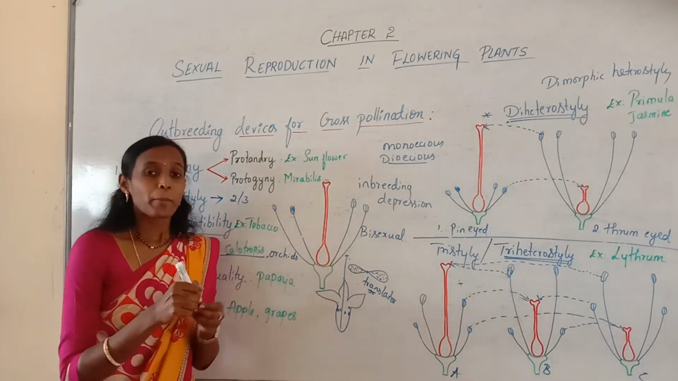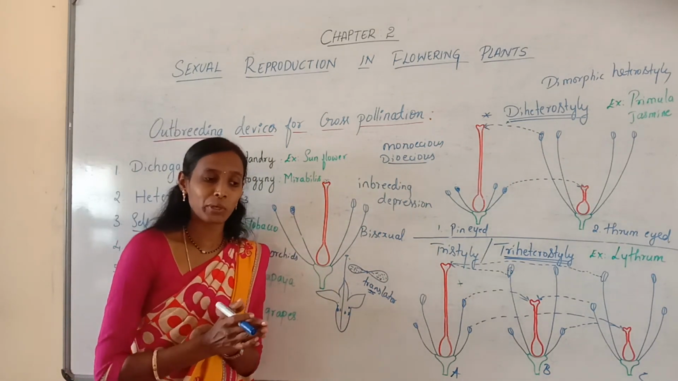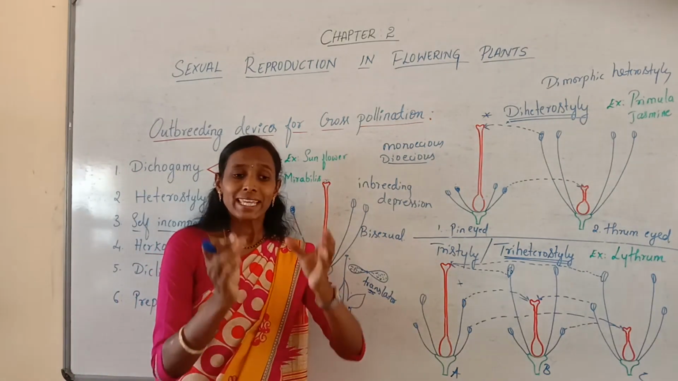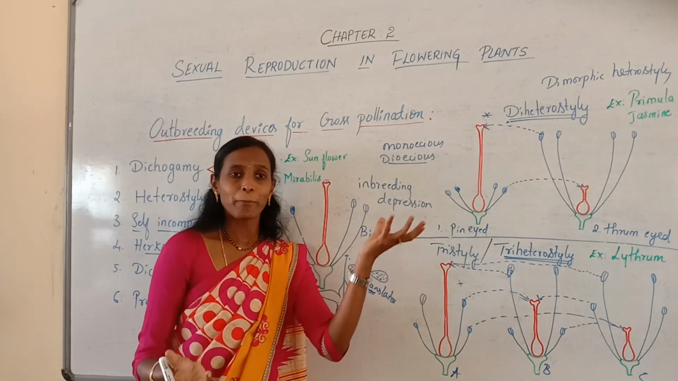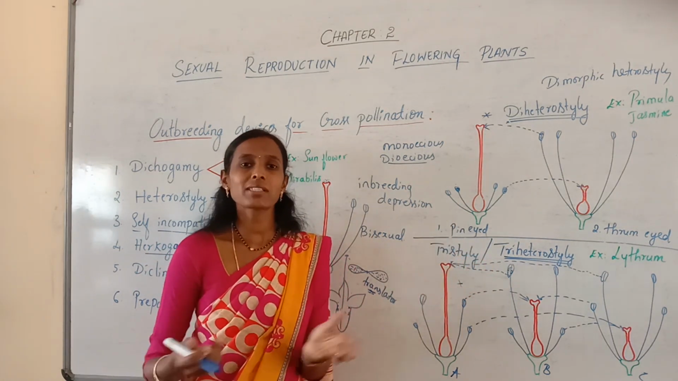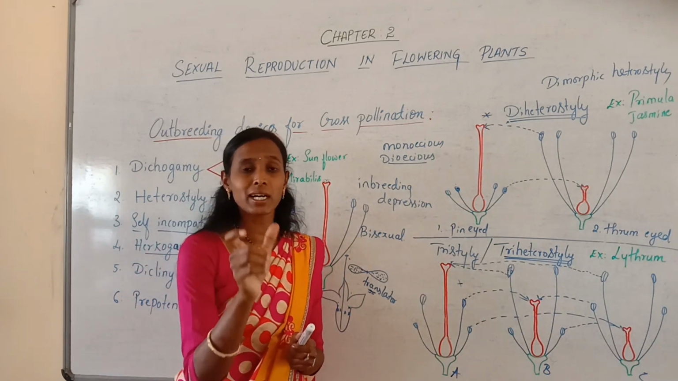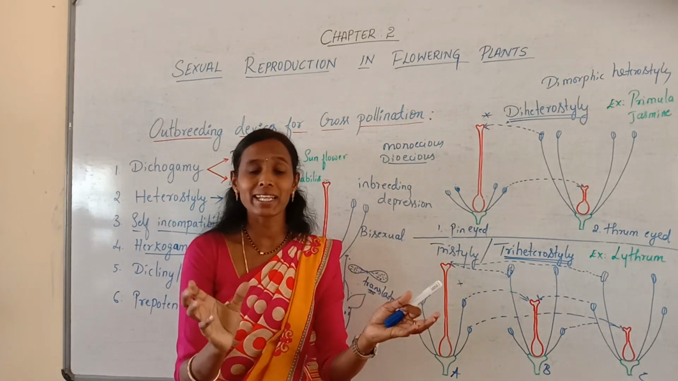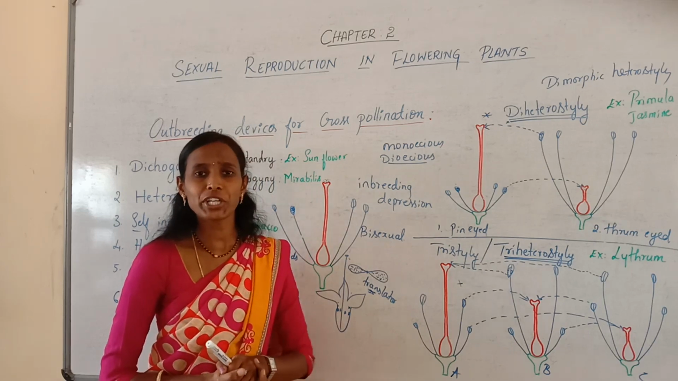If both male and female flowers are present in the same plant, you can take the example of certain cucurbits and some other species, where in the same plant both a male flower and a female flower are present. A male flower contains the male sex organ, that is androecium, and a female flower contains the female sex organ, that is gynoecium. So in a monoecious plant, if both the male and female flowers are present on the same plant, autogamy can be prevented but not geitonogamy.